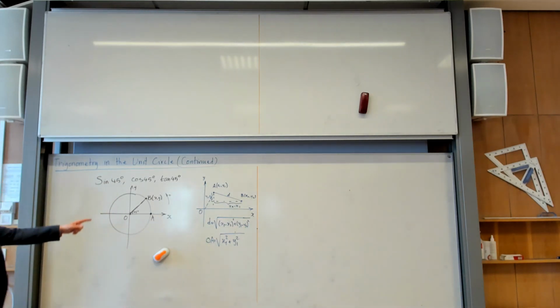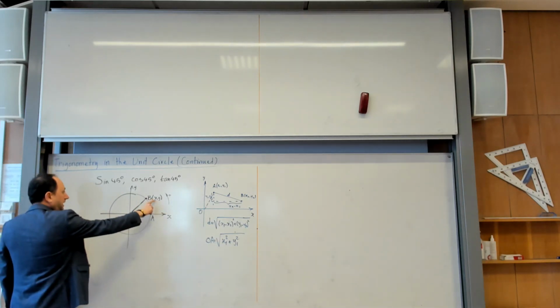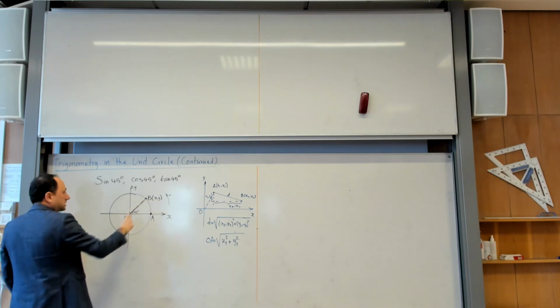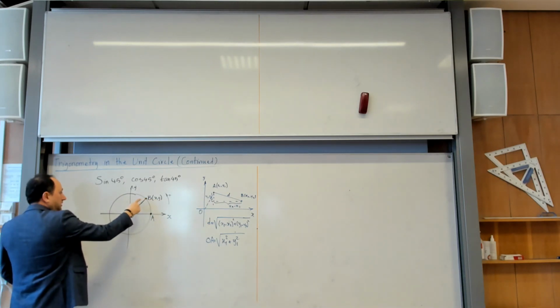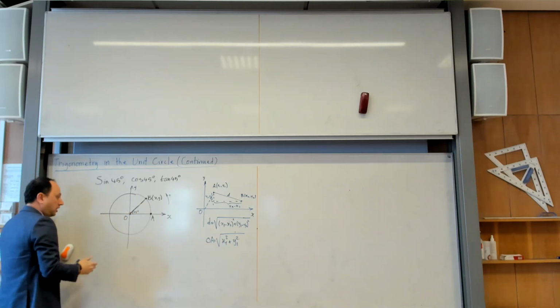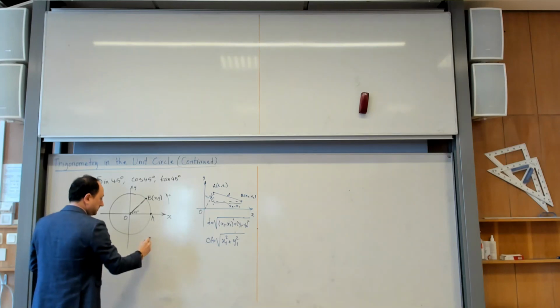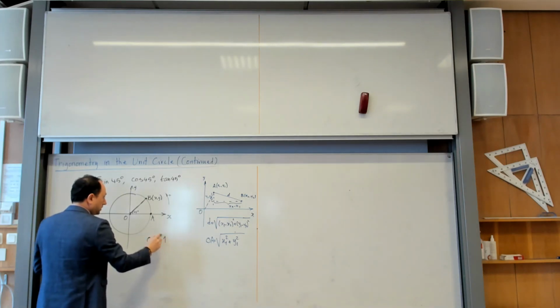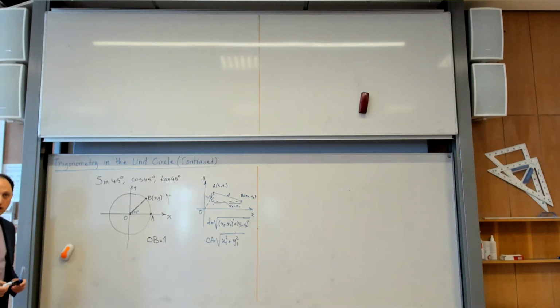Okay, so let us go back here. When you say that x and y are the coordinates of B, if I ask you to find the distance from O to B, on the one hand you know this distance. What is the distance? 1. Why? Because this is the radius of the unit circle, so it should be equal to 1. But on the other hand, you know something more.